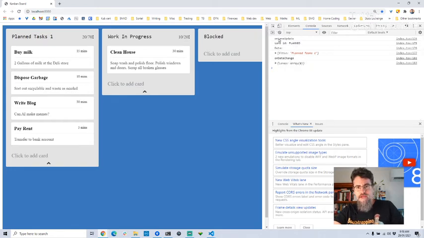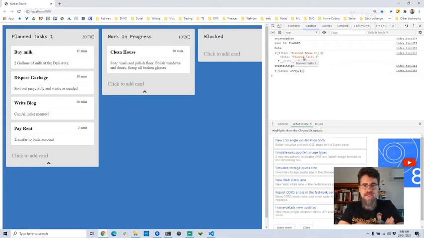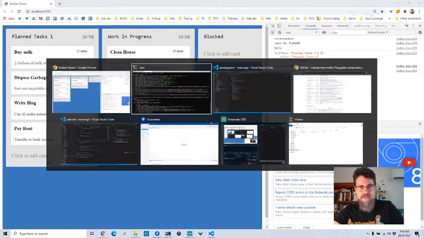Here's the online update event. The lane ID is called planned, and the data is just the title. So I think I've got something I can work with here. I'm going to send the lane ID and this data. I'm going to send that back to the extension for the update to occur. So let's figure out how that happens.